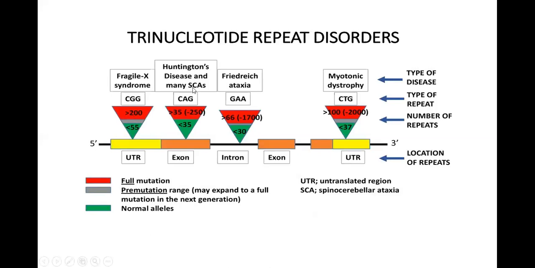Similarly, this occurs also in Huntington's disease, Huntington's chorea. Friedreich's ataxia is also because of a trinucleotide repeat disorder, and myotonic dystrophy is also because of a trinucleotide repeat disorder. In all of these disorders, the normal sequence is less than 35 in Huntington's chorea, less than 55 in Fragile X, less than 30 in Friedreich's ataxia, and less than 37 in myotonic dystrophy. But they are repeated so many times in the same chromosome that this leads to inherited disorders, which are because of trinucleotide repeat disorders.